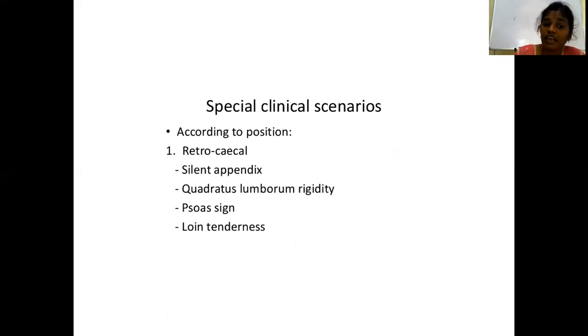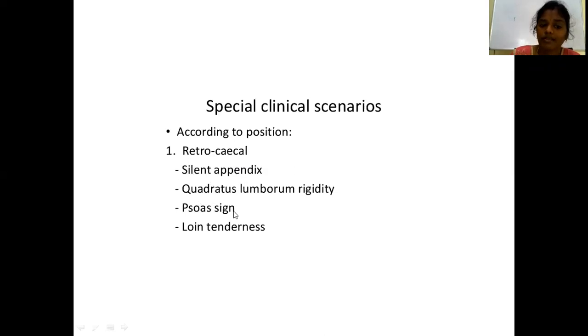According to the position, if the tip of the appendix is retrocecal, then it presents mostly as a silent appendix. Why does a retrocecal appendix, the most common position of the appendix, present as a silent appendix? Because the cecum will be full of gas. So when you press over the right iliac fossa, there will be a cecum fully distended with gas over the appendix. So the patient will not feel any pain. So a retrocecal appendix is mostly a silent appendix.